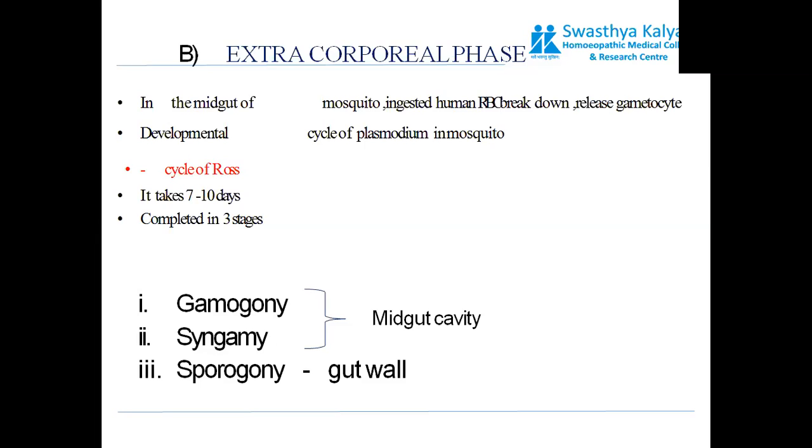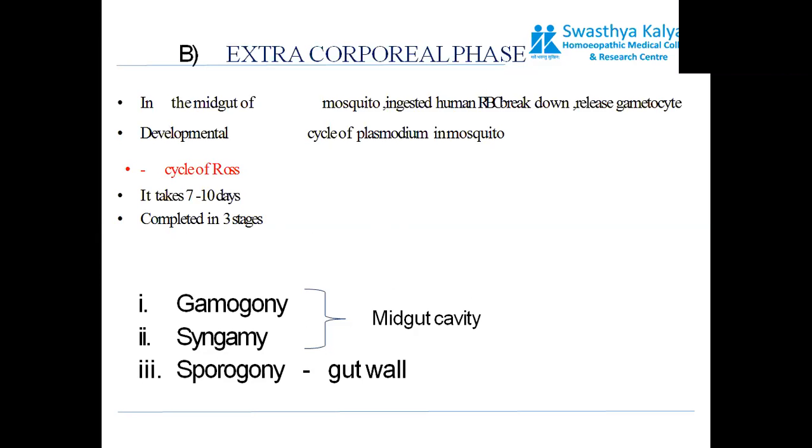It usually takes 7 to 10 days, and the various stages of its completion can be divided into three parts, the names of which are written here: gamogony, syngamy, and sporogony. We can also differentiate on the basis of location. Gamogony and syngamy occur in the midgut, whereas sporogony occurs in the gut wall.